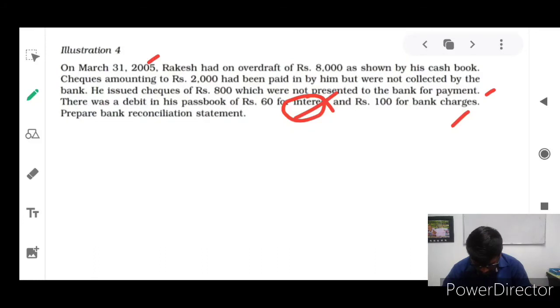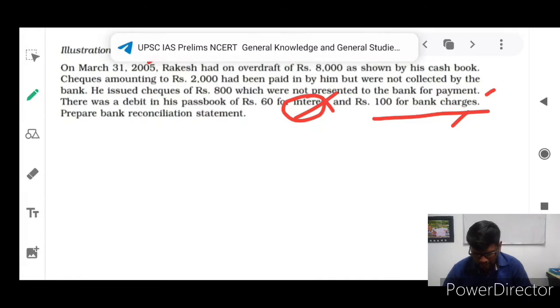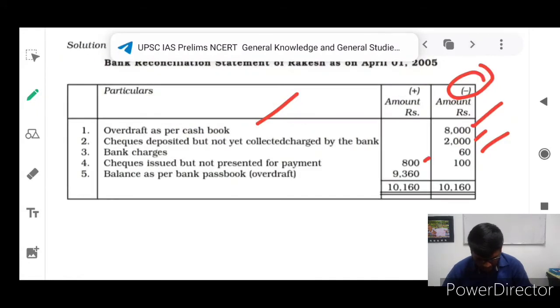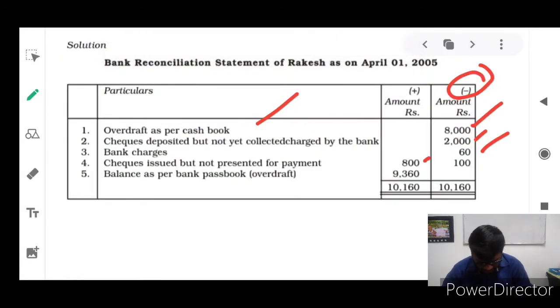The next one, last one, and 100 is the bank charge. 100 for bank charge, prepare bank reconciliation statement. So 100 rupees is the bank charge. Look at this, check issued but not presented for payment, that is 800 rupees. So separately this 800 rupees they have to write. And apart from that, they failed to write the 100 rupees. You can write directly the 100 rupees.